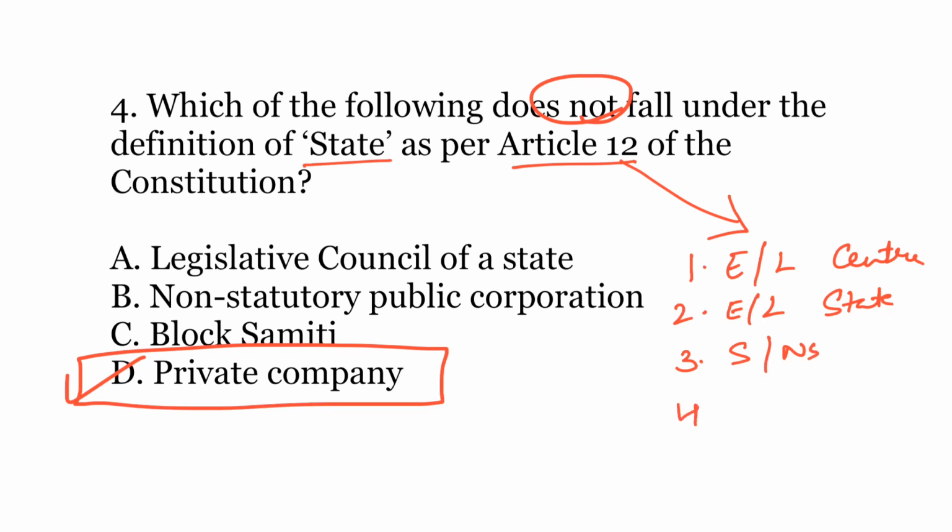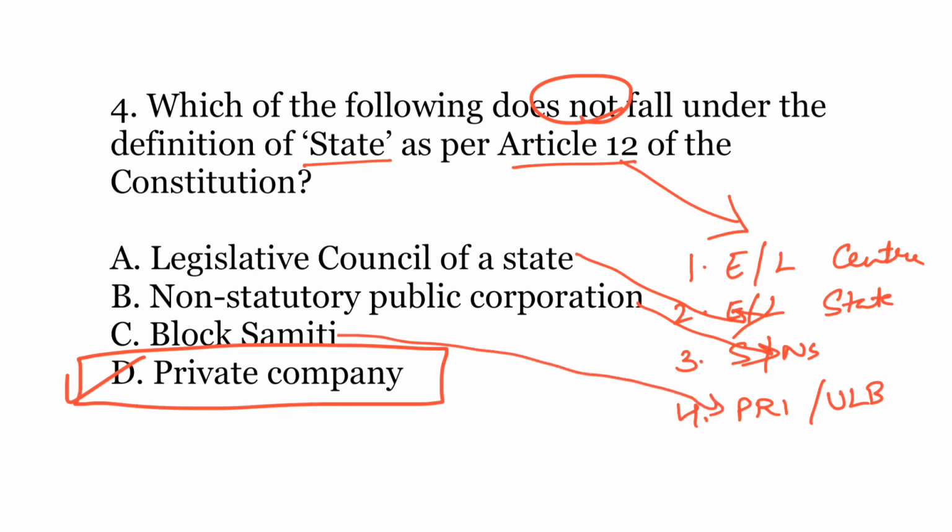And the fourth is Panchayati Raj institutions and urban local bodies, that is, the third tier of governance in India. So the Legislative Council of a state falls under the legislature of a state. The non-statutory public corporation falls under the third category, and the Block Samiti falls under the Panchayati Raj institutions category. Therefore, a private company is not a state as per the definition provided under Article 12 of the Constitution of India.